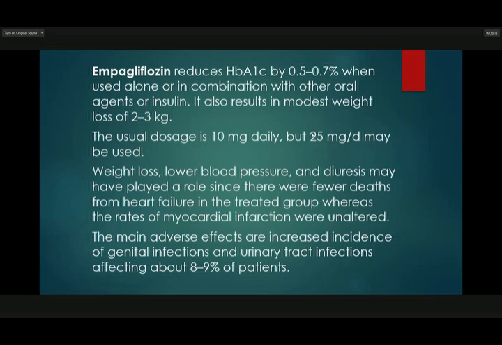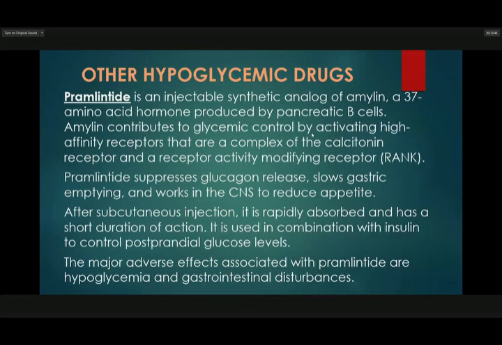Lower blood pressure and diuresis may have played a role, since there were fewer deaths from heart failure in the treated group, whereas the rates of myocardial infarction were unaltered. So the main adverse effect is increased incidence of genital infection and urinary tract infection, affecting about 8 to 9% of patients. So, other hypoglycemic drugs.